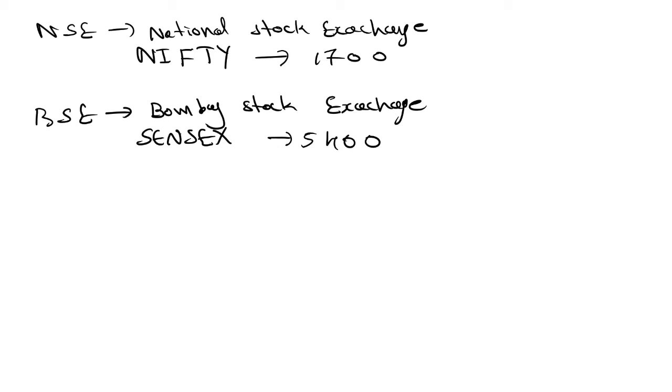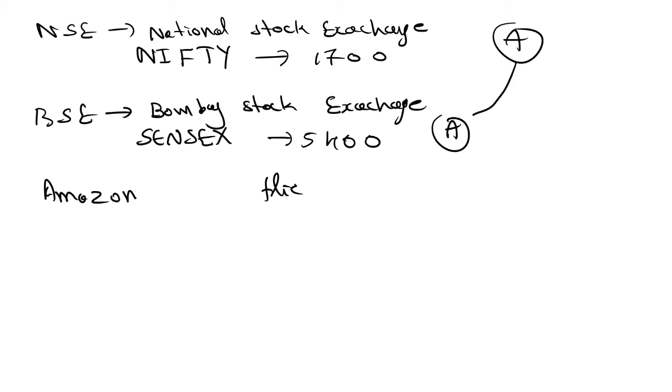Suppose I take company A, which may be in NSE or in BSE. This company can be registered in both NSE and BSE. It's very simple. See, suppose I take Amazon and Flipkart. These are two companies.